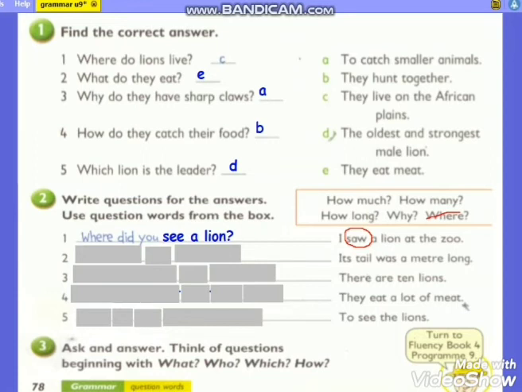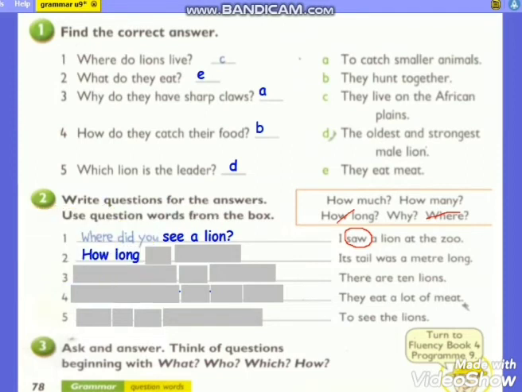Number 2, its tail was a meter long. So we are talking about length. So which question word is suitable for this question? Excellent. How long? After how long, you have to add the helping verb.